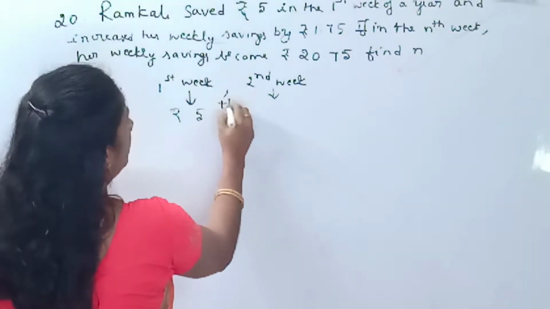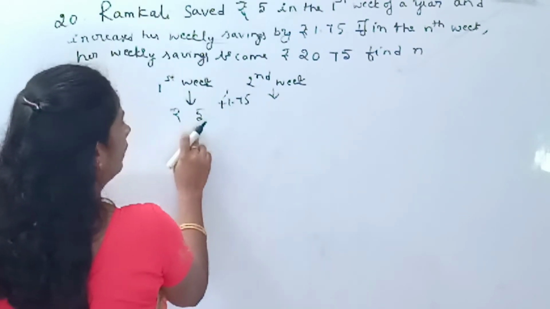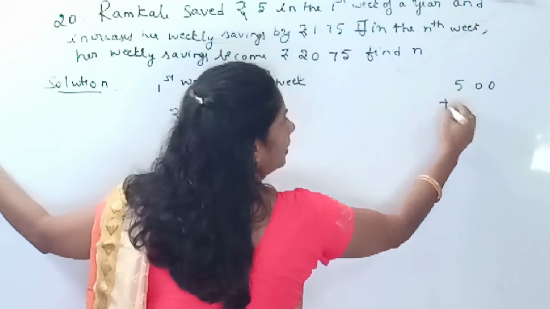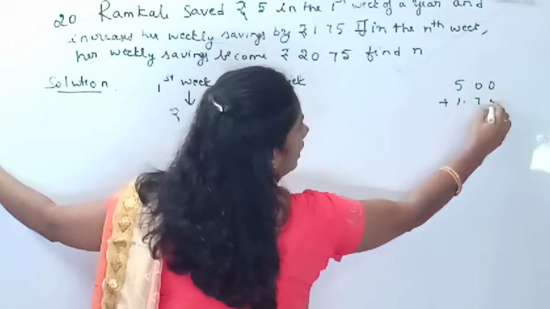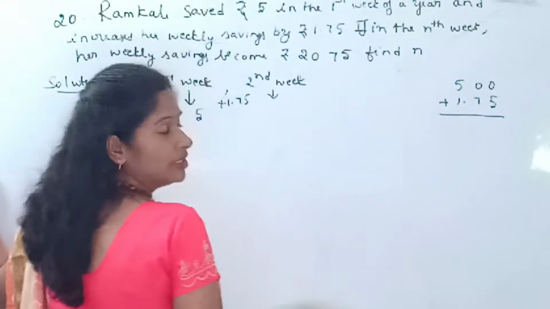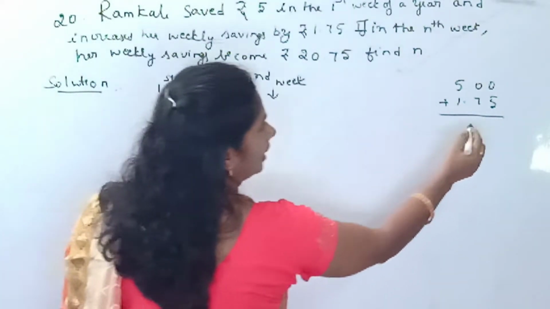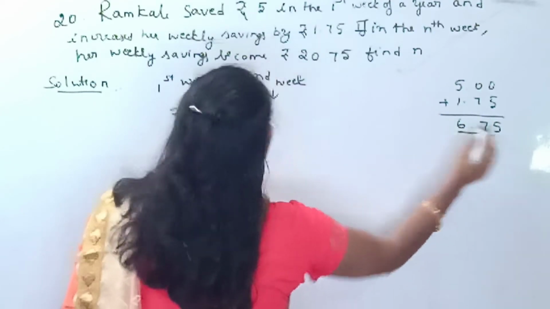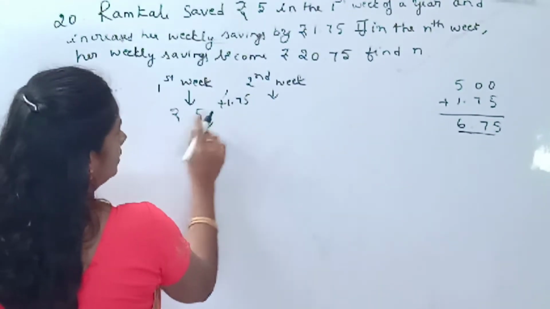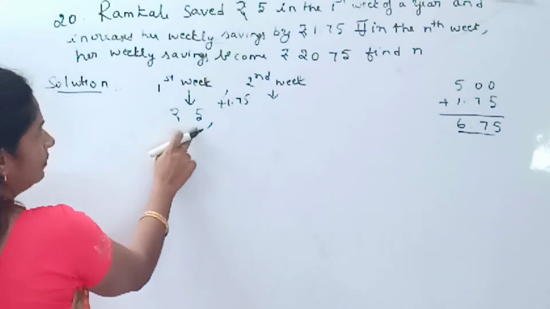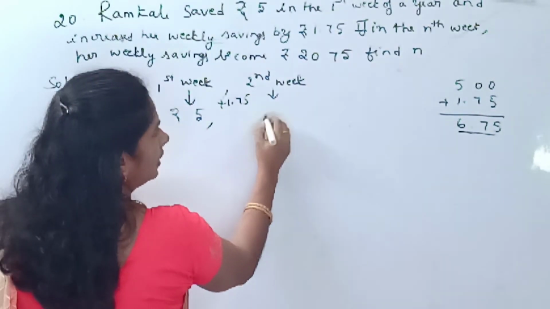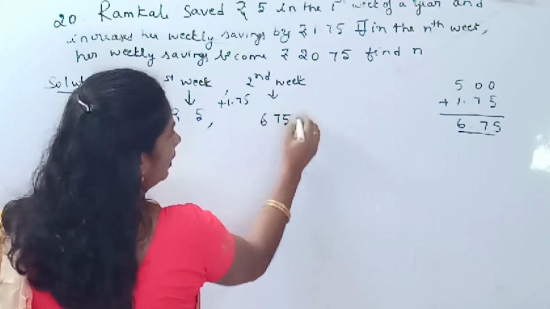So 5.00 plus 1.75. What is the amount she saved in the second week, children? It is 6.75. So in the first week her savings is rupees 5, and in the second week her savings is 6.75 rupees.